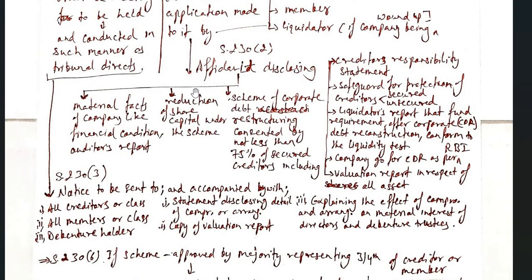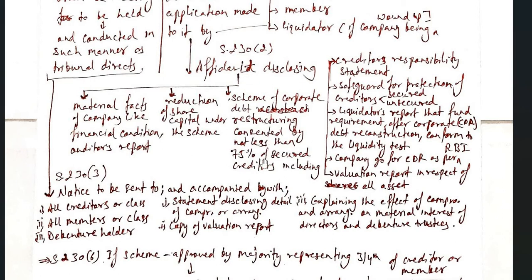So coming back to the point, reduction of share capital under the scheme of corporate debt restructuring consented by not less than 75% of secured creditors. When 75% of secured creditors give consent, then it will happen.